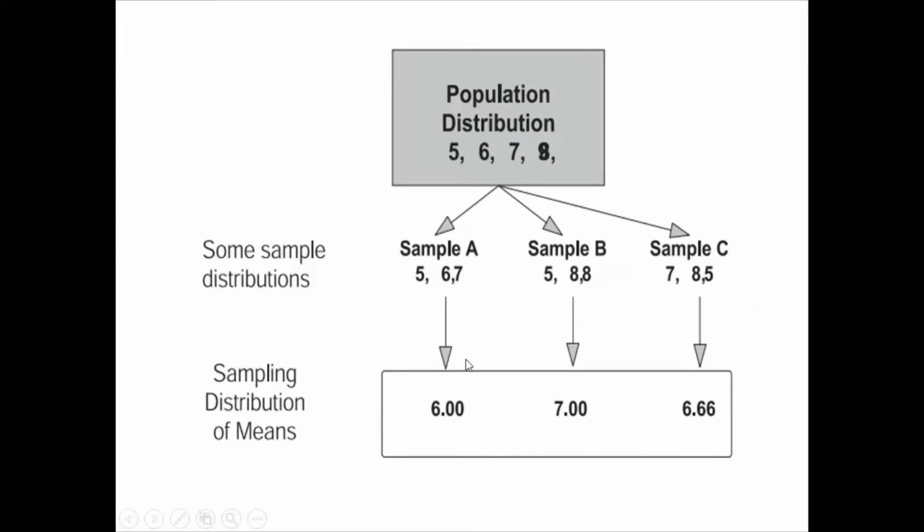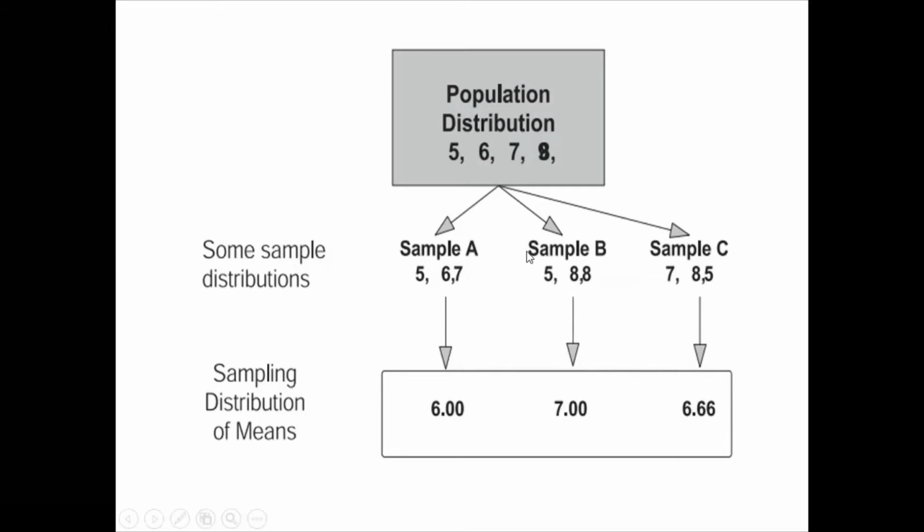I calculate the average height of sample A, sample B, and sample C. In the first sample, the average height is 6, in the second sample 7, and in the third sample 6.66.